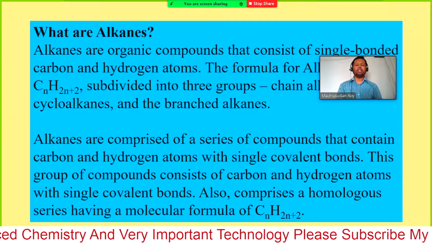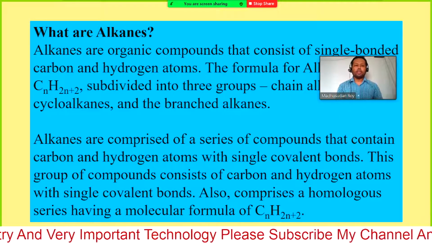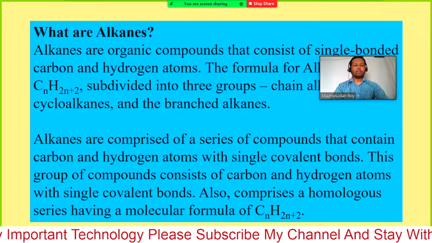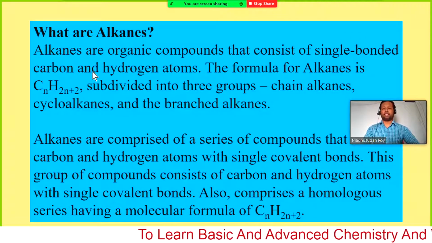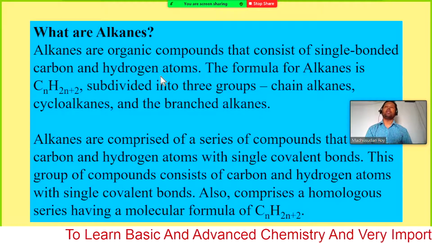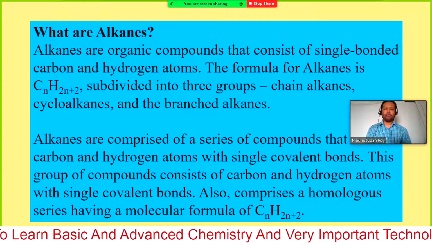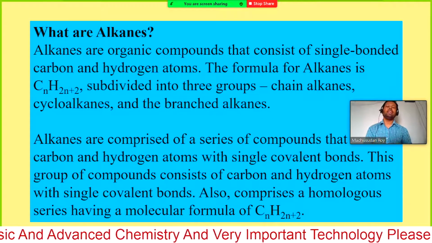Homologous series, are you familiar with the homologous series? Again, we are studying what alkanes are. Alkanes are compounds containing carbon and hydrogen, just single bonded.